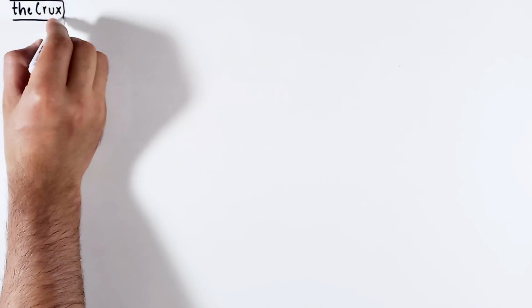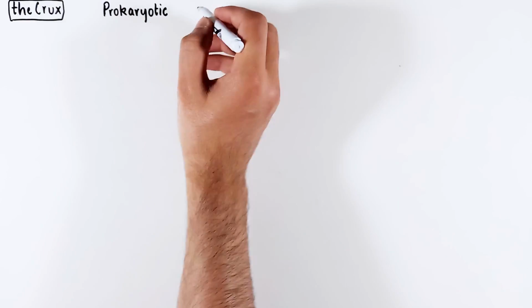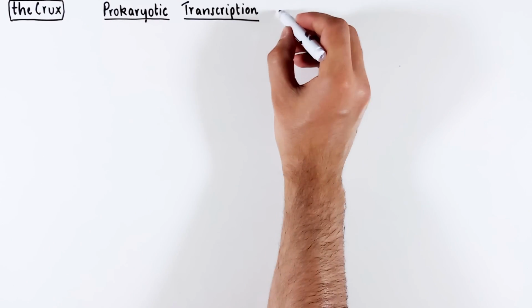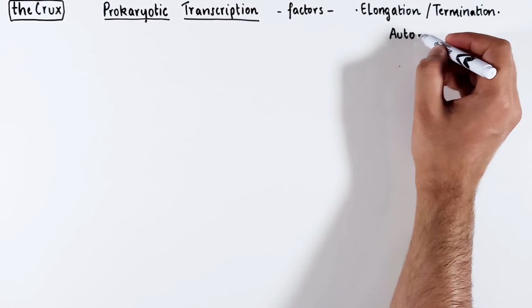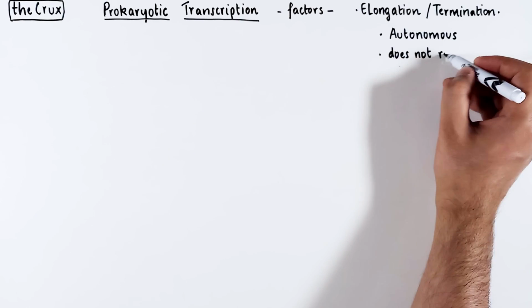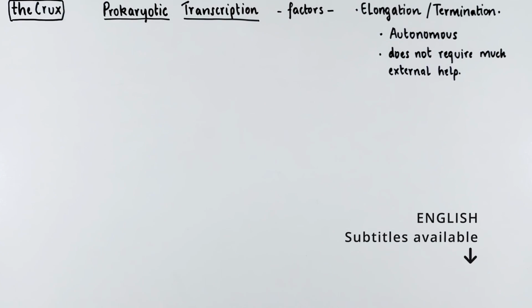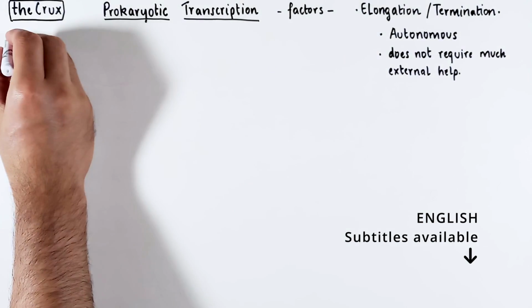Prokaryotic transcription factors are sort of a mystery when it relates to transcription, elongation, and termination. This is because the RNA polymerase is pretty self-sufficient in handling most everything, so it does not need much extra help. Well, at least in principle.